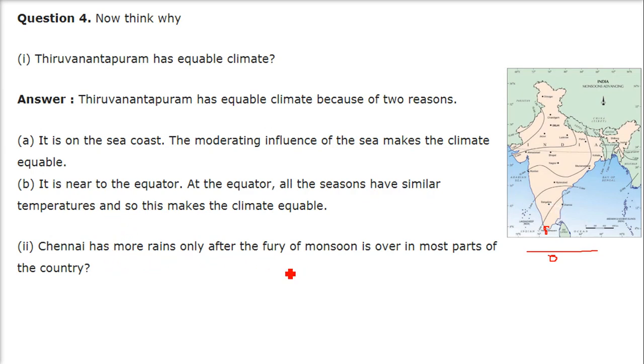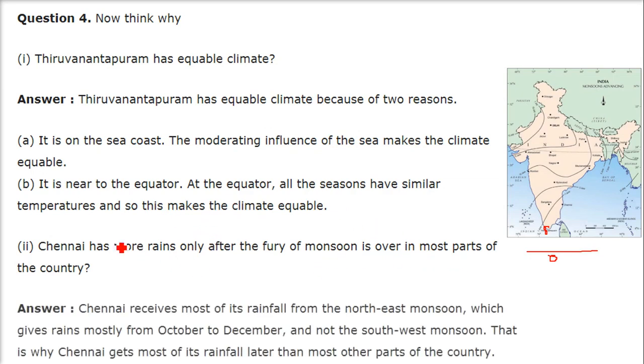Then the next is, Chennai has more rains only after the fury of the monsoon in most parts of the country. So what happens? Chennai receives most of its rainfall from the northeast monsoon, which gives rains mostly from October to December, and not the southwest monsoon. These monsoon winds, when they come from land area to land area, don't have any moisture. But when it comes here, also it has no moisture.